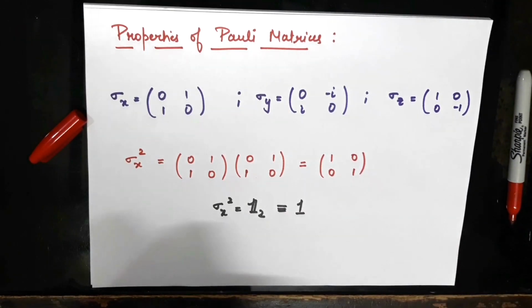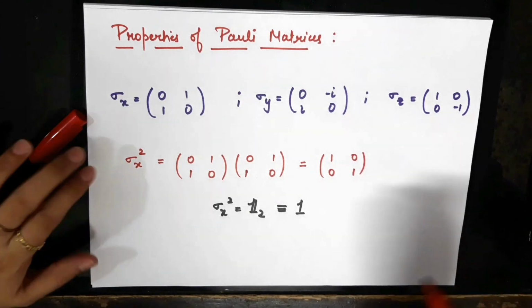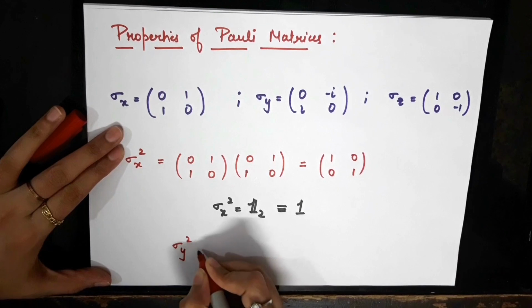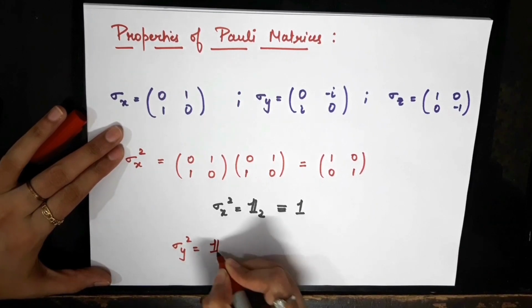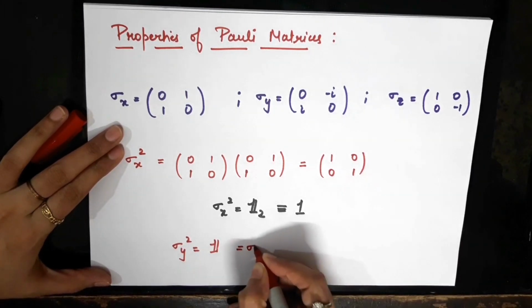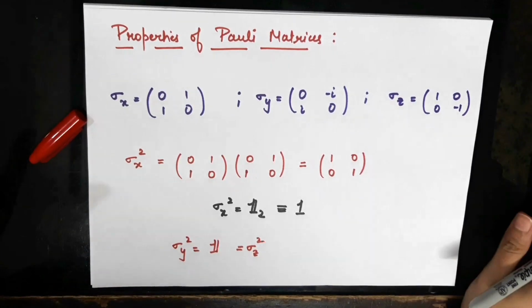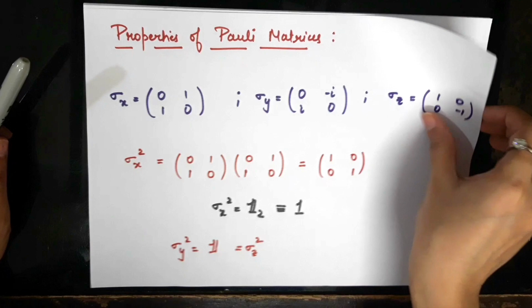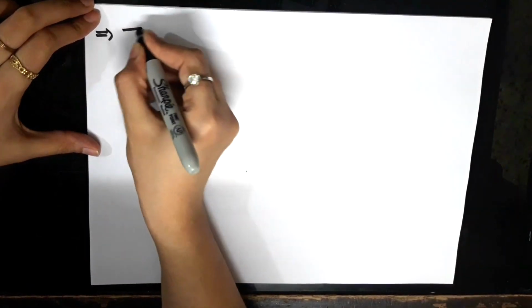It also follows for the other matrices. For example sigma y, you can explicitly see that it also squares to identity, and sigma z also squares to identity. So all the Pauli matrices square to identity. So this is one of the properties of the Pauli matrices.